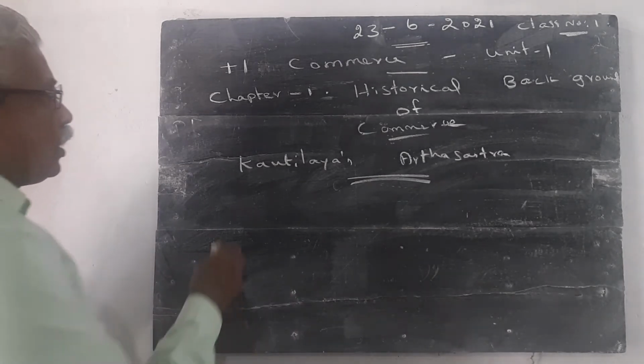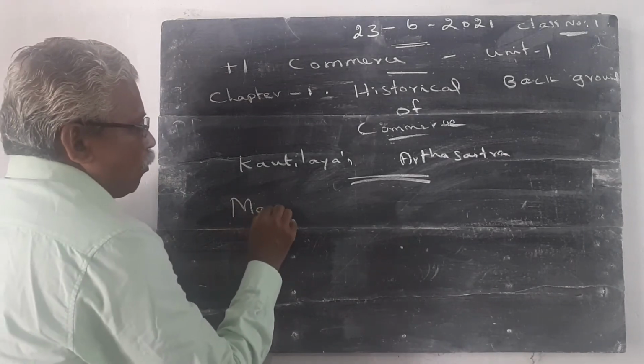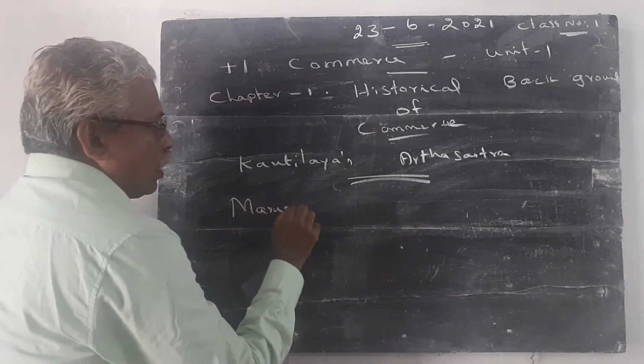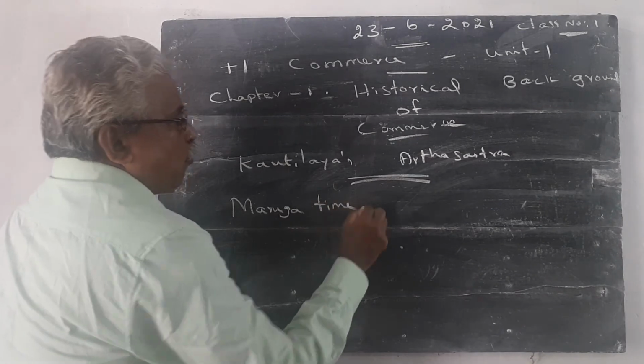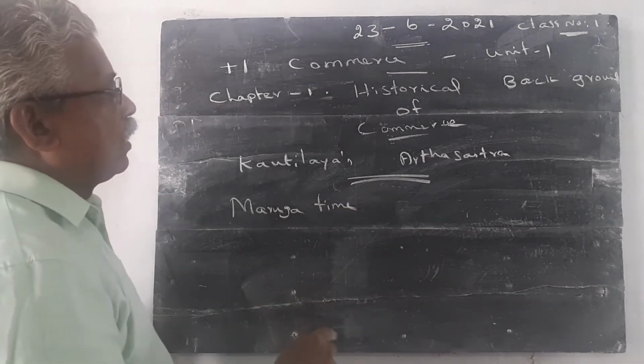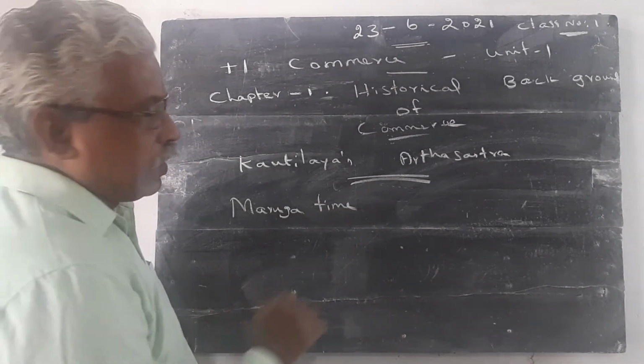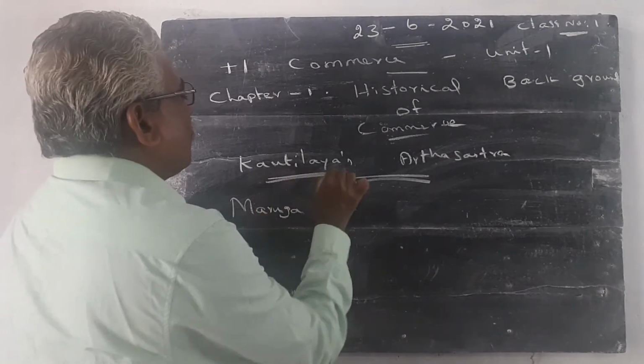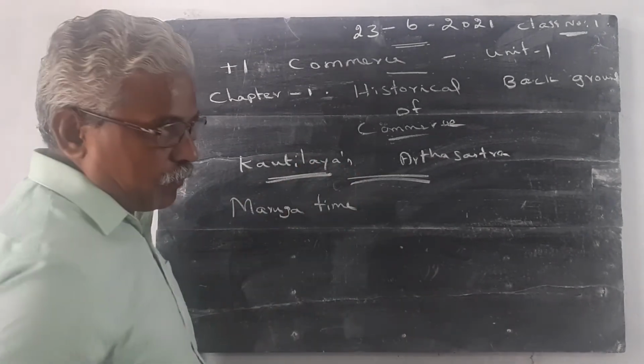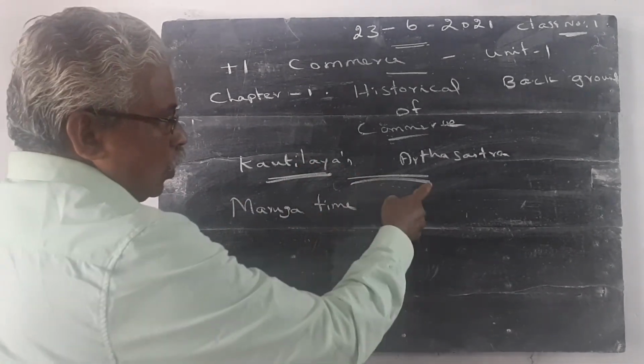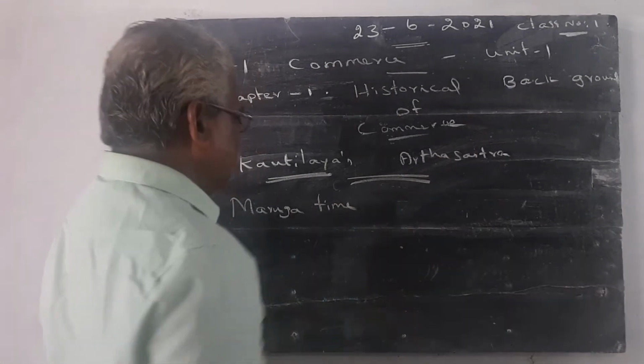During the Mauryan time, one foreign visitor visited our country. That foreign visitor is called Kaudilya. He wrote one book, and that book is called Arthasastra.